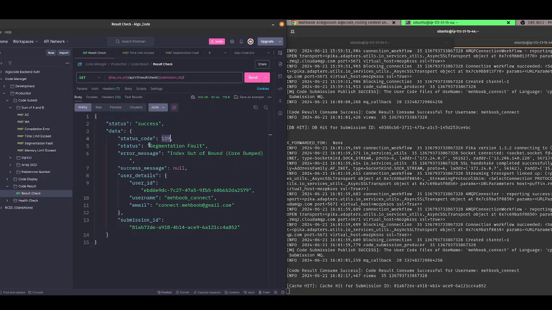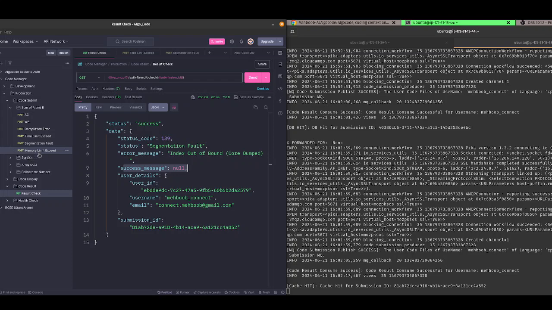So you see this is the segmentation fault. Status code is 139. Status is segmentation fault. Error is index out of bound, core dumped, because it was accessing an index that has not been declared. There is no success message.